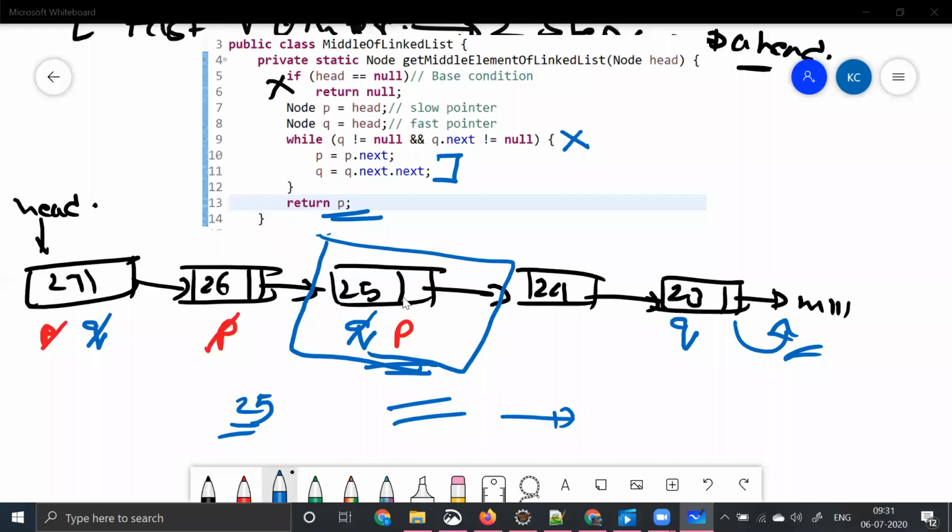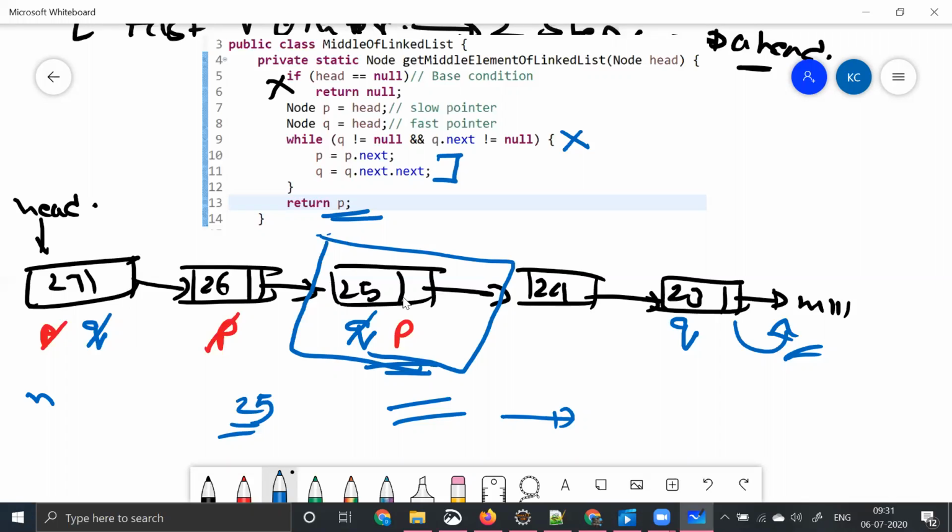So in this way, you are not only doing that in a single loop, but by taking how many steps? You are taking n by 2 steps, right? N by 2 steps, which means, let's say the length of your linked list is 100. You are trying to do the same thing because you are trying to increment q by 2 times.